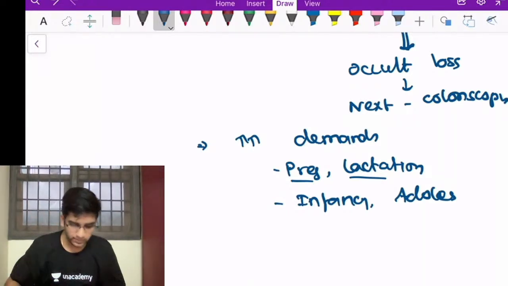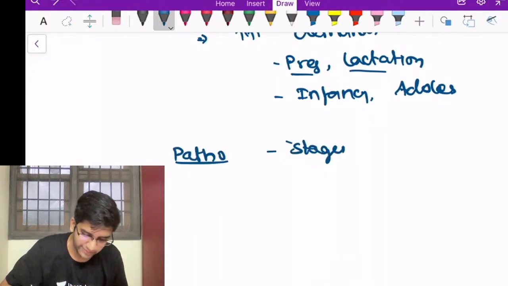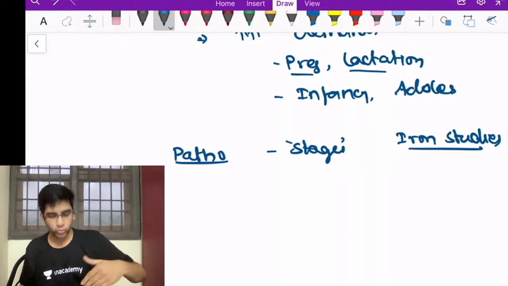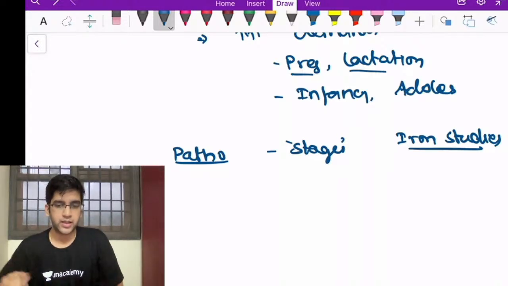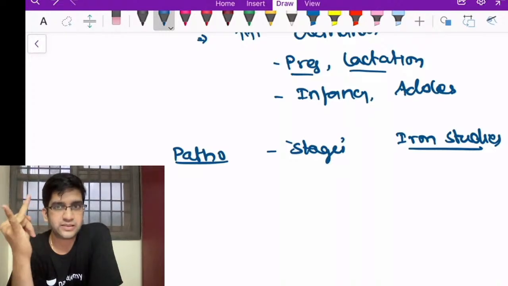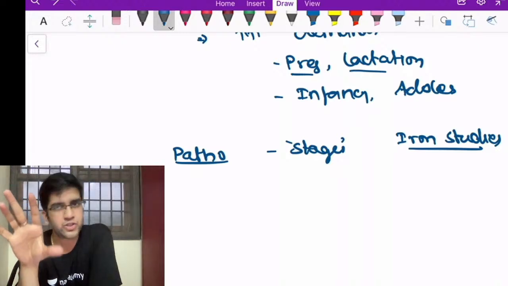So to understand the pathogenesis of iron deficiency anemia or the stages of iron deficiency anemia, we have to have a quick look at iron studies. Fine. Because knowing about iron studies will make us clear about what's going to happen in these patients. Fine. So there are many things in iron studies. The common ones are my serum iron, ferritin, total iron binding capacity, your transferrin saturation, and RBC protoporphyrin, because that's also included in the stages of iron deficiency, so I'm including that as well.